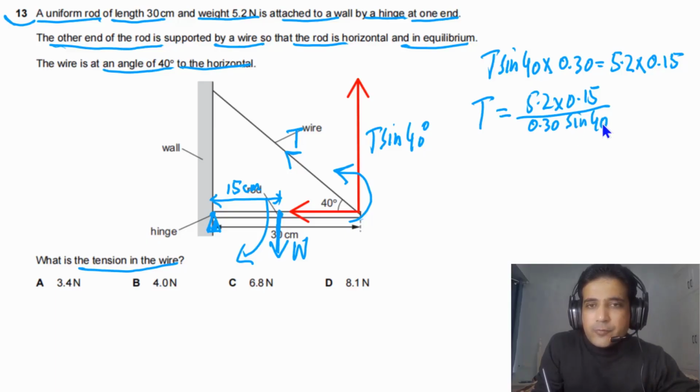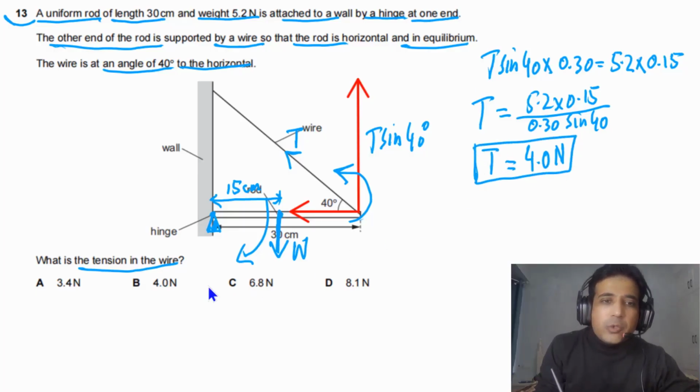And if we solve this one, our answer up to 2 SF will be equal to 4.0 newtons. So the answer for this one is B. So this is how you can figure it out. The answer for this one will be B.